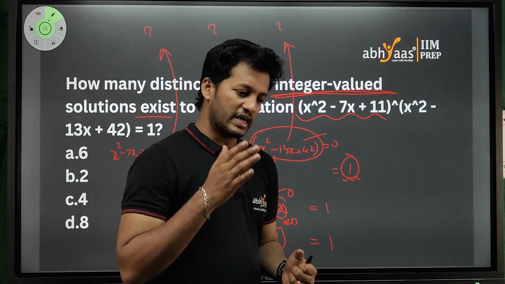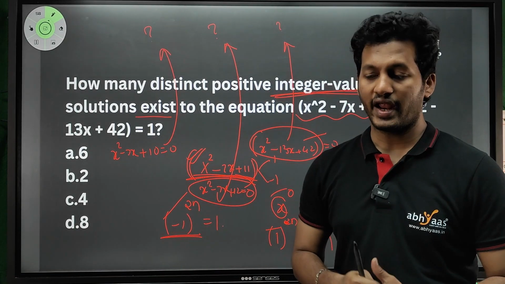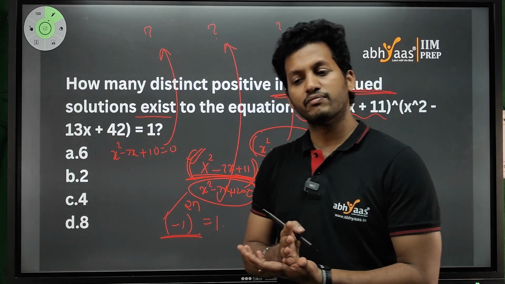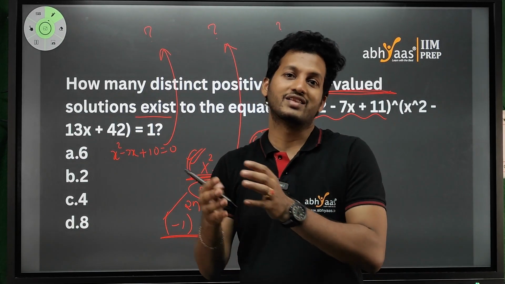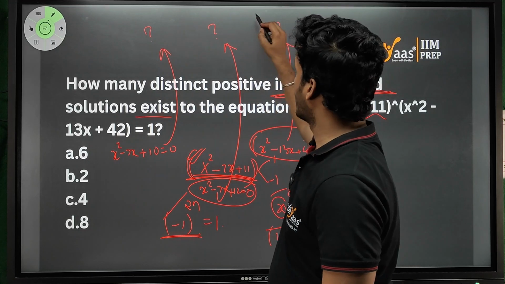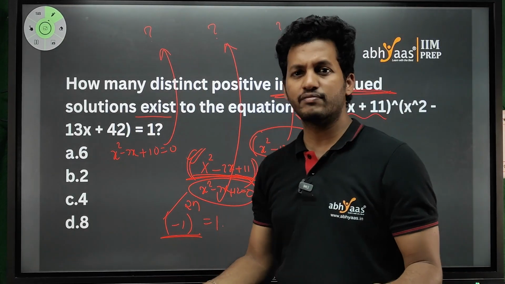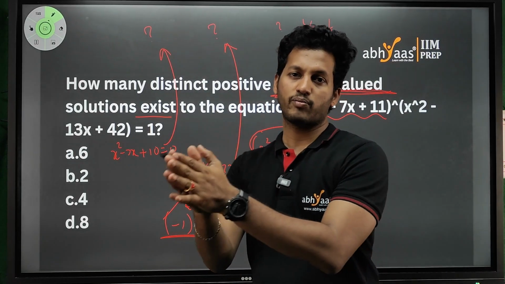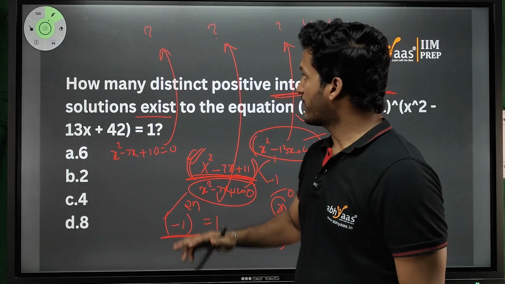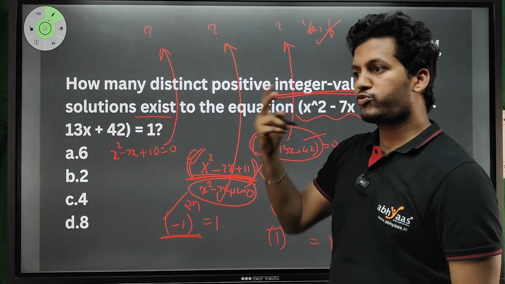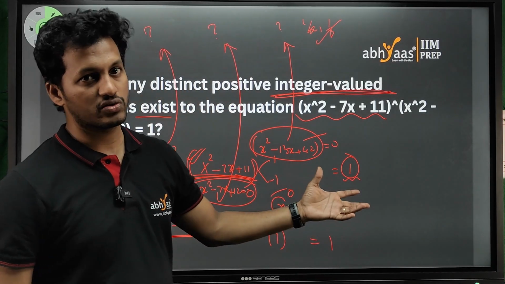And I hope even IIM Kozhikode will ask in quadratic equations, and they may cover simple ways, like what if these two are the roots of a quadratic equation, like 1 by alpha, 1 by beta. How to find the quadratic equation? Just simple, add them and take it as the b coefficient, take the product of them and take it as the constant term. Like this we will find a quadratic equation there. And another problem is finding the discriminant. With the discriminant, you can find the values of the roots also.